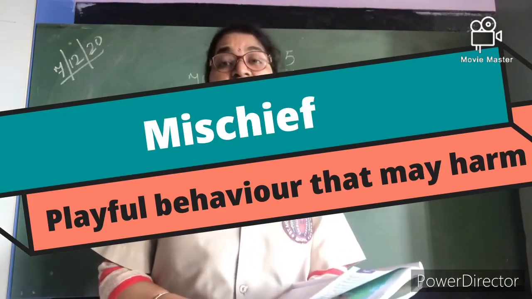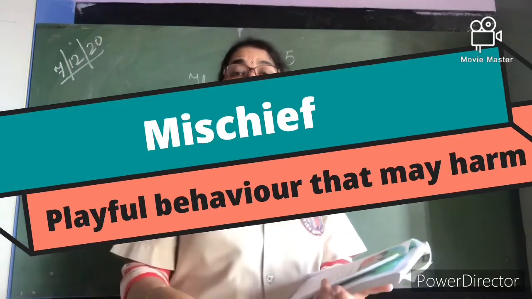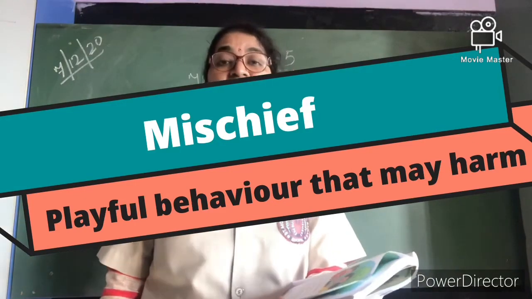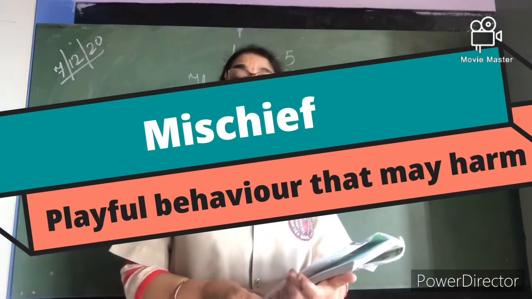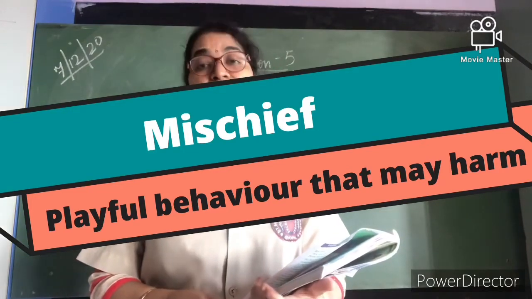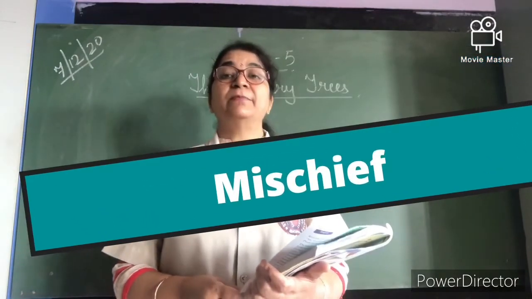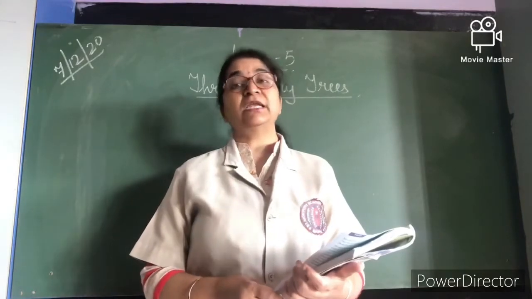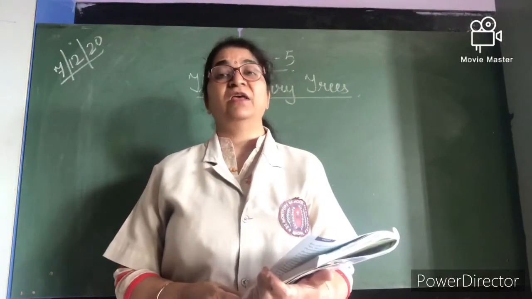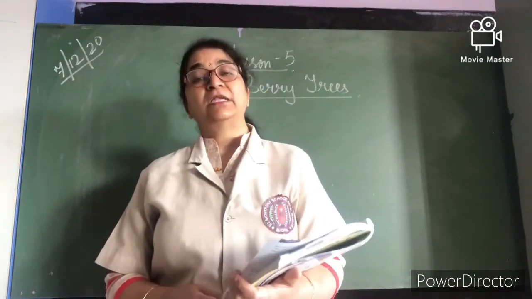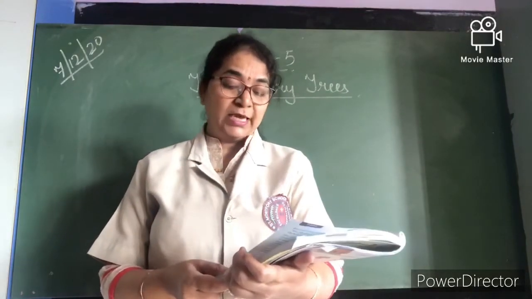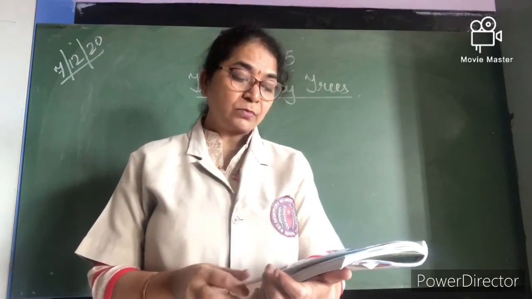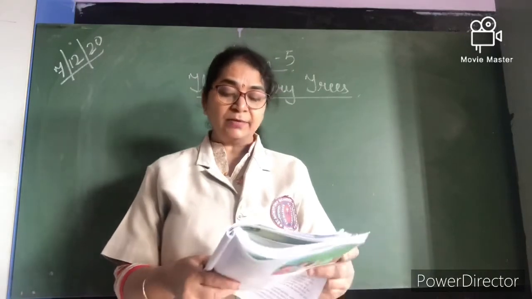Something may get damaged. By throwing stones, you get hurt like that. So they are in a playful behavior, but they cause harm. So the mischief is that. So these three boys, they are mischief type of boys.